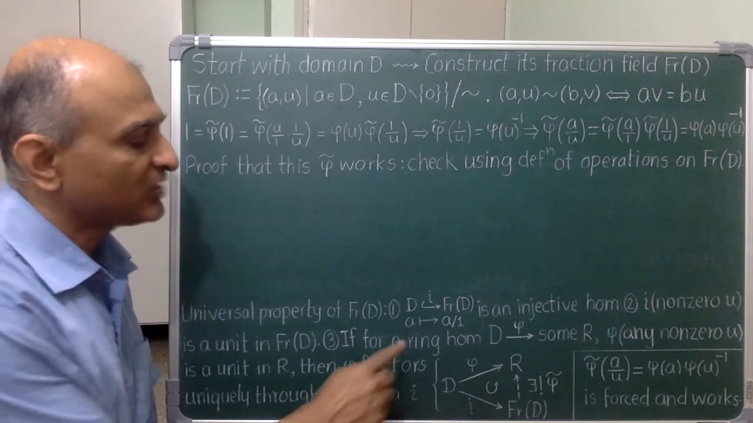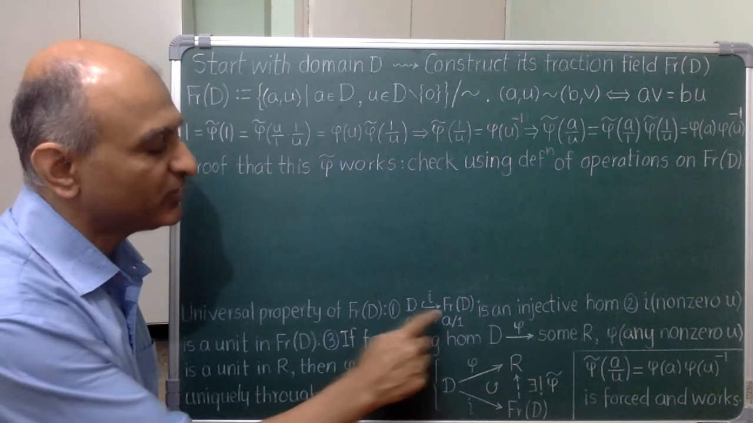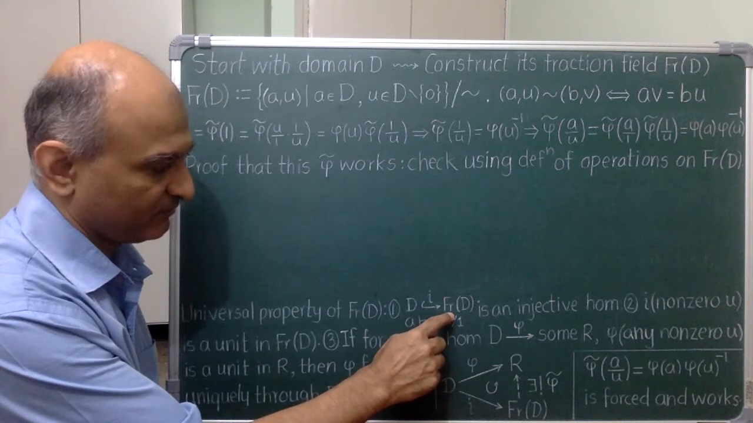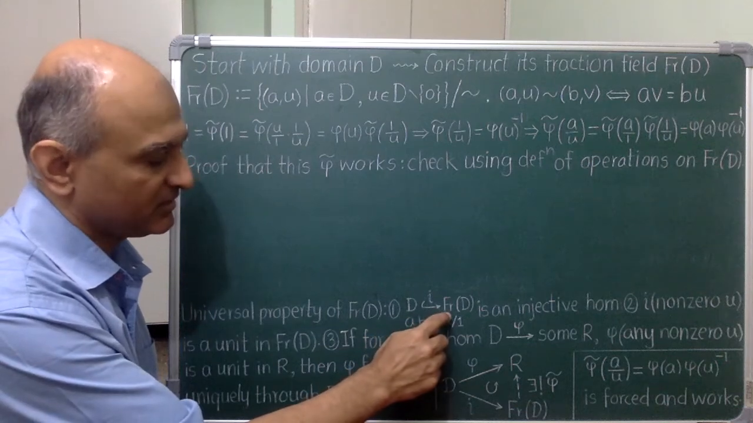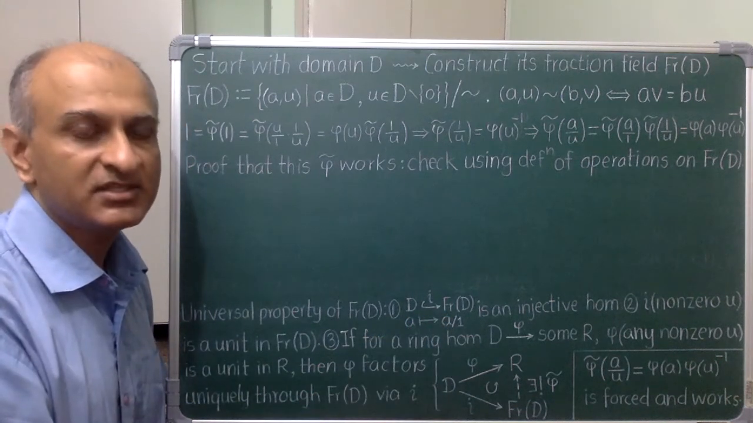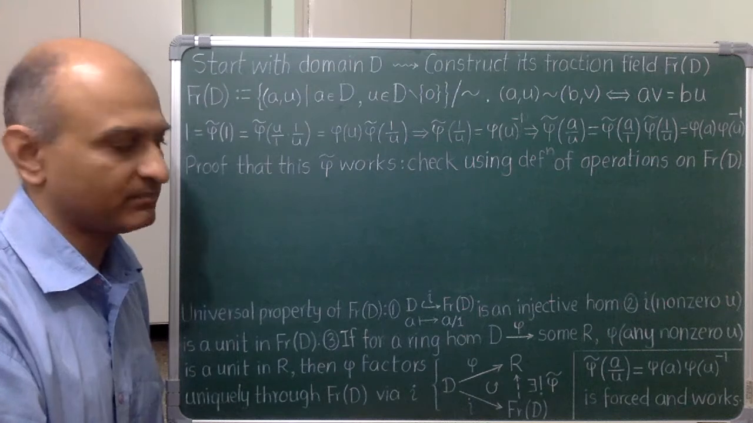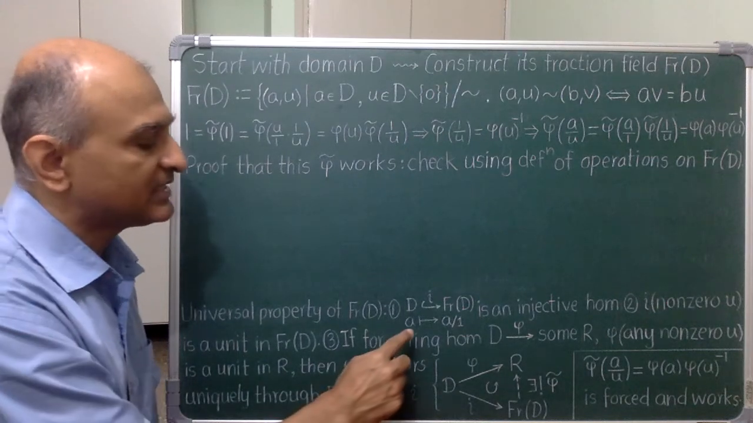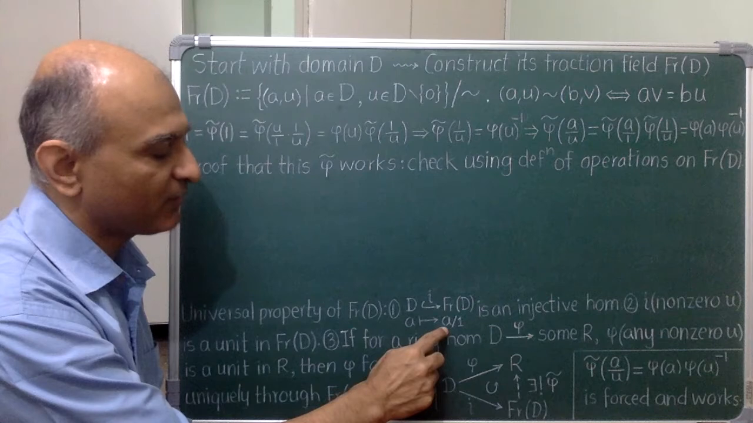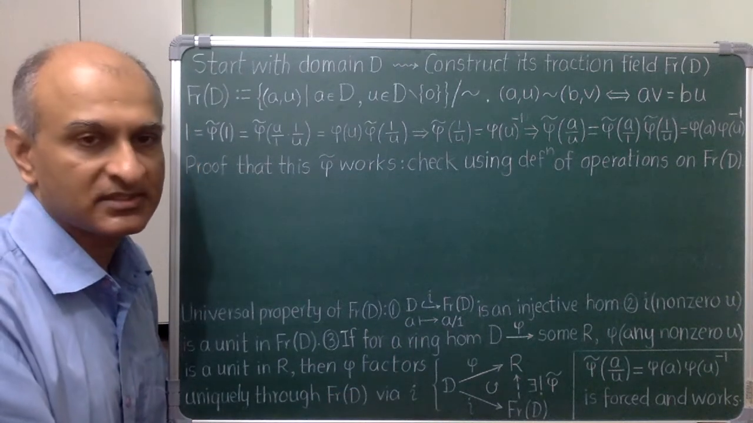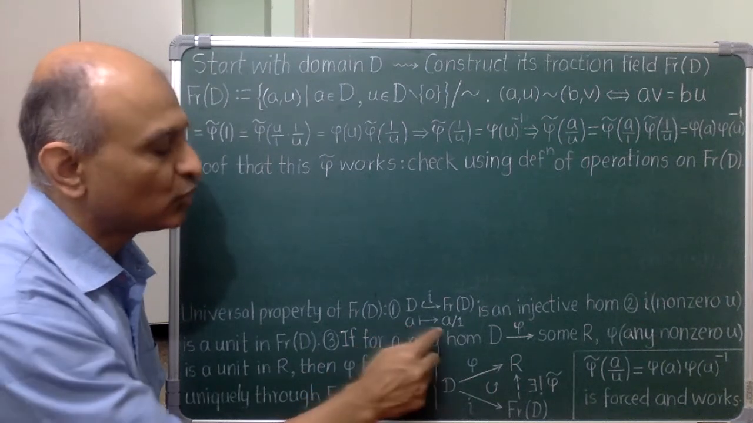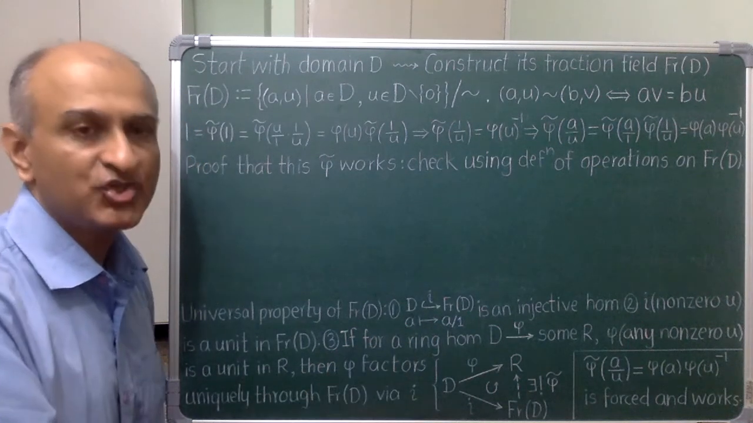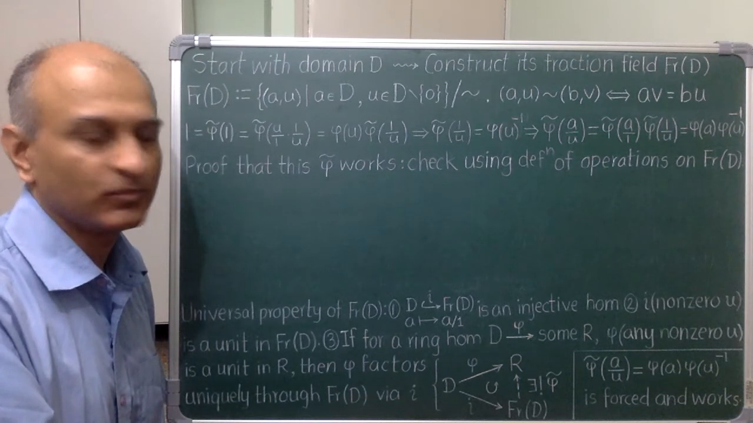First, there is a ring homomorphism from D to its fraction field and it is injective. Frequently, I just identify D with its image under this map, just like integers can be regarded as a subring of rational numbers. Formally, I send an element a to the fraction a by 1 and you can check that this works. Next, under this map, every non-zero element goes to a unit because I ensured this by construction. The inverse of u by 1 is 1 by u.